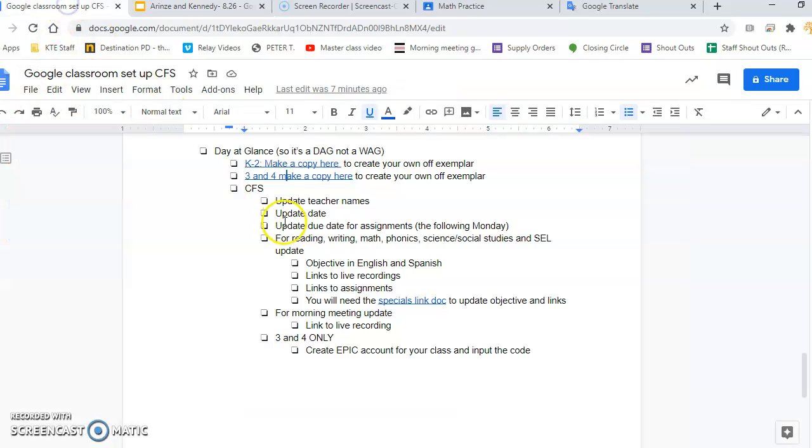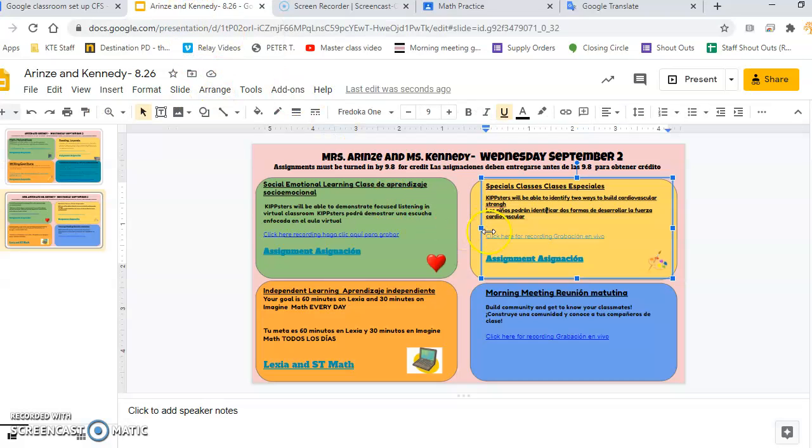So I'm going to go back here and ensure that for reading, writing, math, and phonics, this is not on the 341, but K1-2 does have phonics. Science and social studies and SEL objectives are all updated. So I just showed you how to do one. That's how you do all of them. The same thing to update the links.